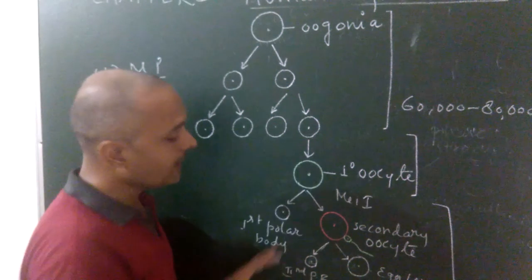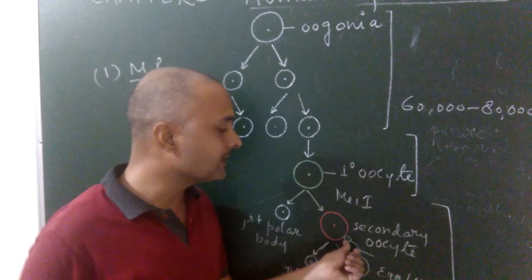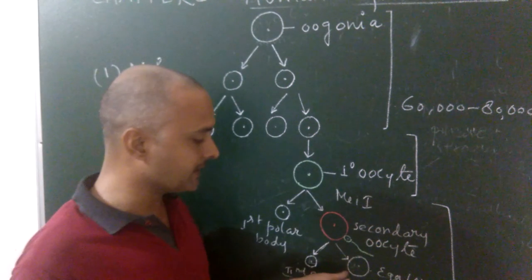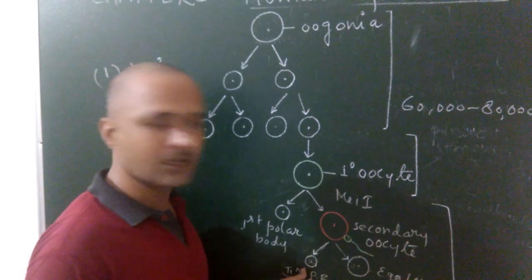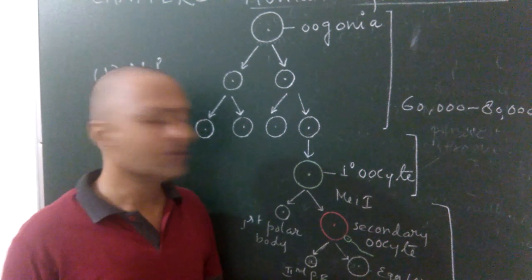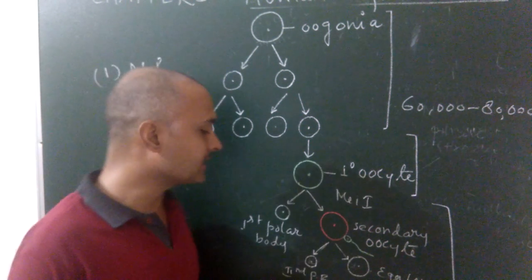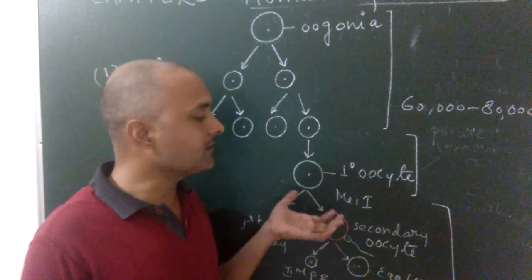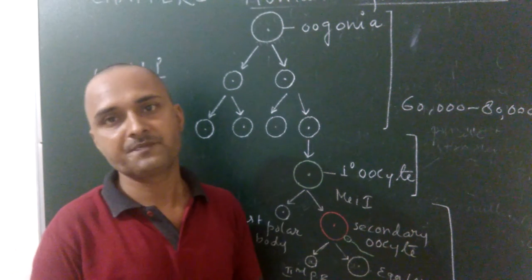Again, when fertilization takes place, the secondary oocyte further divides unequally and forms two types of cells, again larger and smaller. The larger cell is known as the female gamete, egg or ovum, whereas the smaller cell is known as the second polar body.